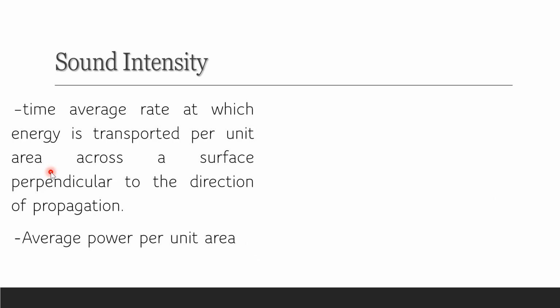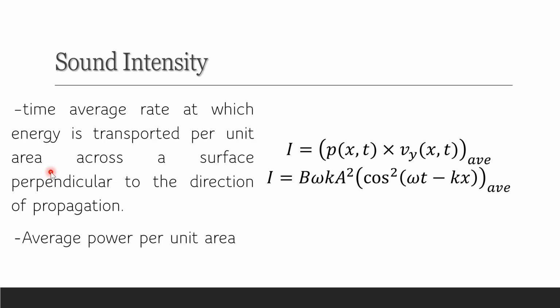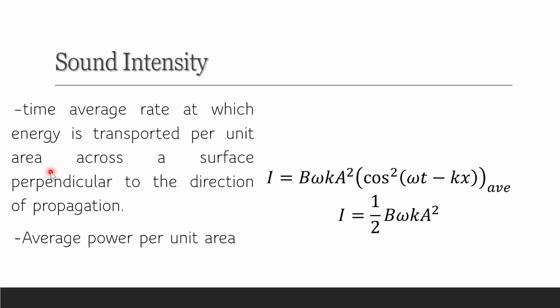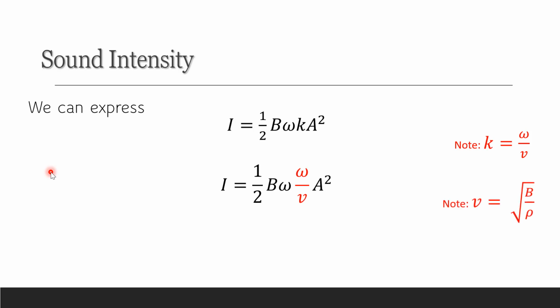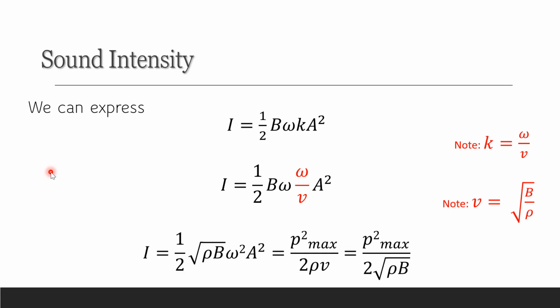So intensity can be written as the product of pressure and velocity. Rewriting this in terms of pressure fluctuation and velocity, we have this. And to get the average, we can express I as equal to 1/2 V omega K A squared. Now, noting that K is equal to omega over V, and V is equal to the square root of bulk modulus over rho, we can express I in terms of this.